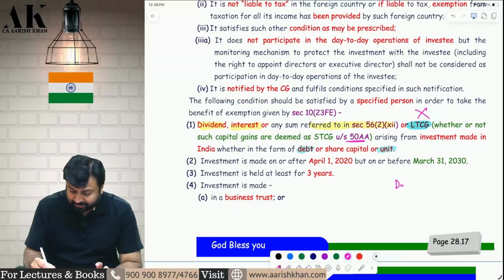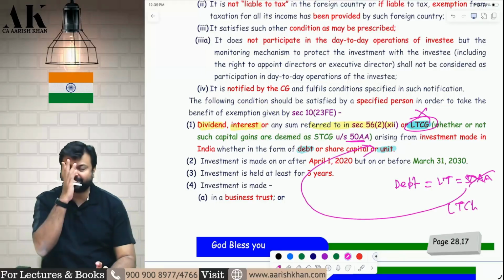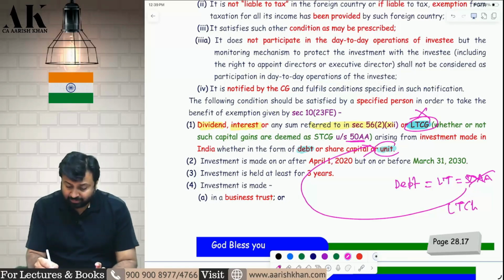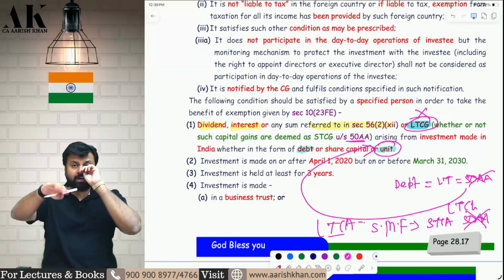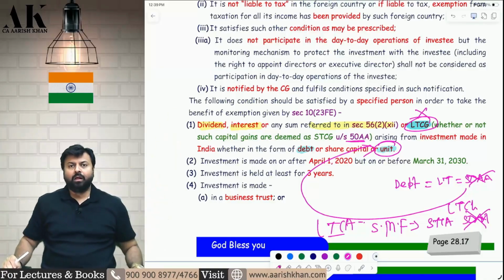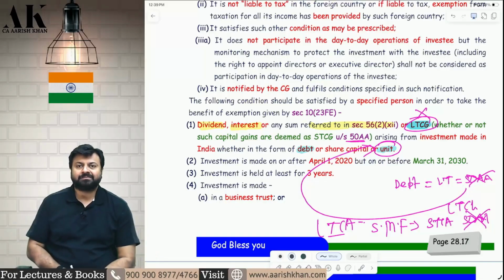It means if a debt is long term as per 50AA it is short term, but for the purpose of this section it will be called long term so that they can enjoy exemption. If a unit is a specified mutual fund, which is always short term as per 50AA, for the purpose of this section it will be long term if it is held for more than 24 months. If it is sold within 3 months, then it is short term only.